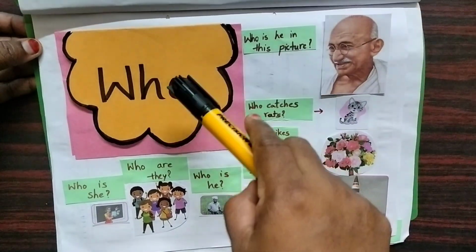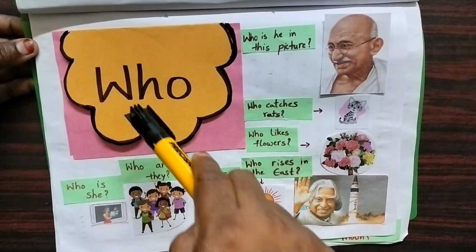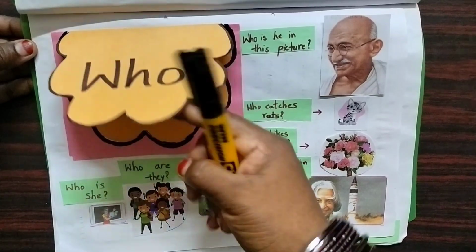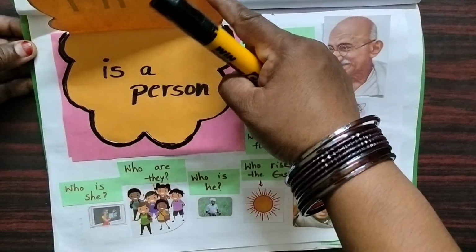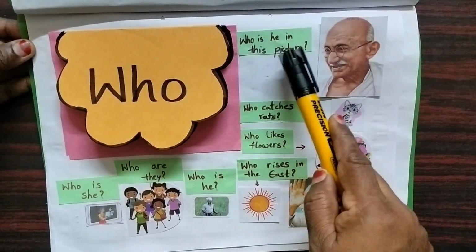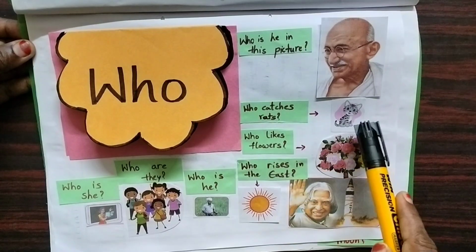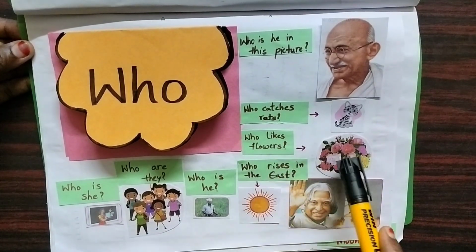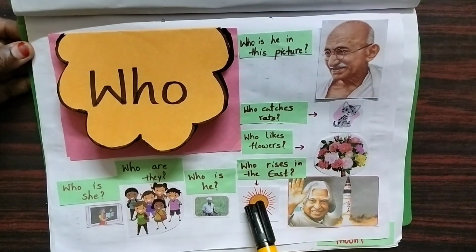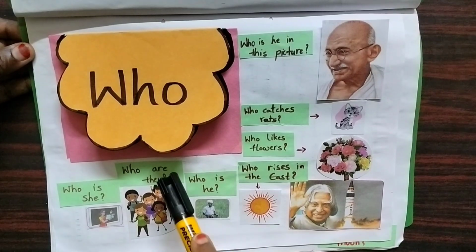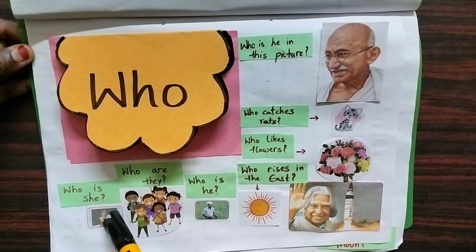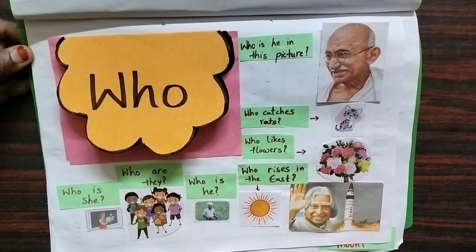Next word, who. To know the person, we use who. Who is he in this picture? Who catches the rats? Who likes flowers? Who rises in the east? Who is he? Who are they? Who is she? To know the persons, we use who.